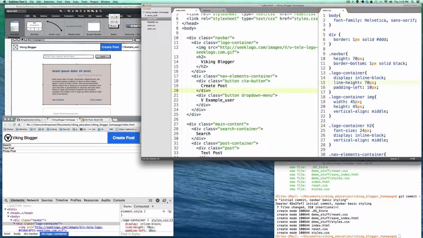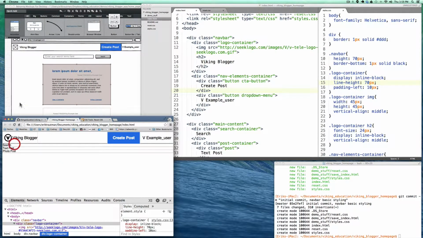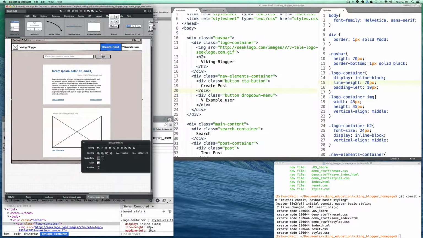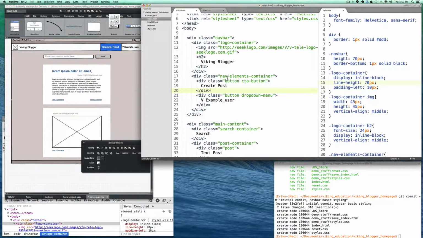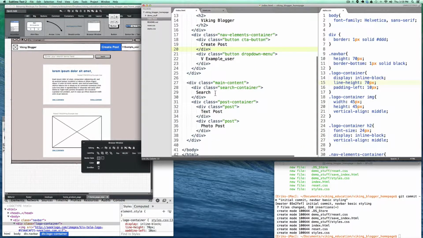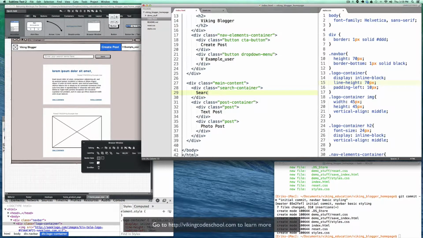Okay, so let's move on to working on the next section of the page, and that's the search bar. It may seem very simple in the diagram here in the mockup, but you'll see that there are actually some tricky parts to it. So the first thing we're going to do is, of course, set up the HTML to handle that. And we already have our search container down here, so we don't need that. But what that's going to be is a form.